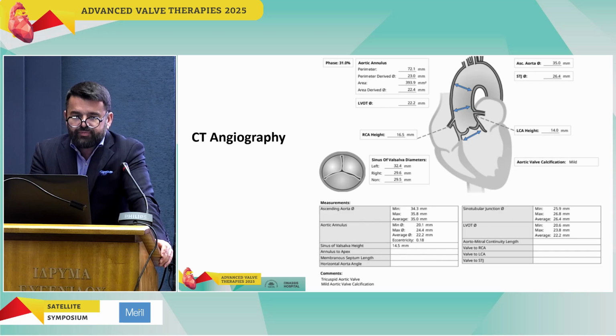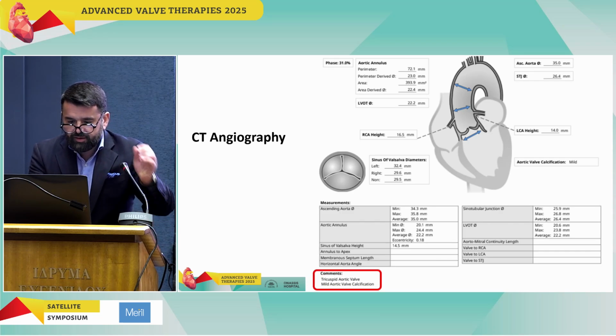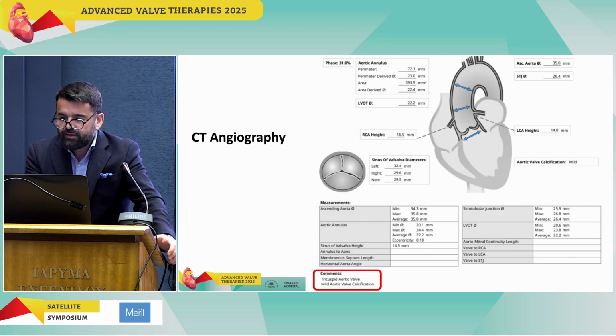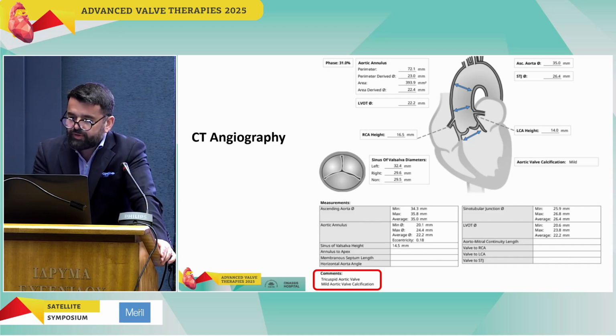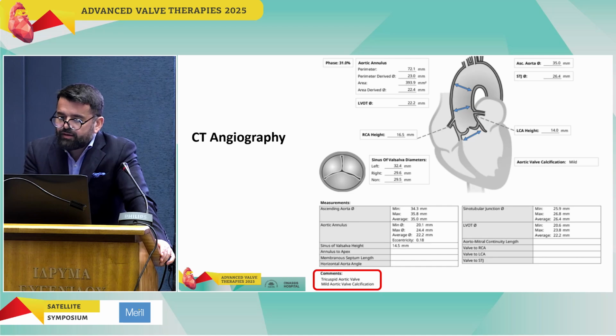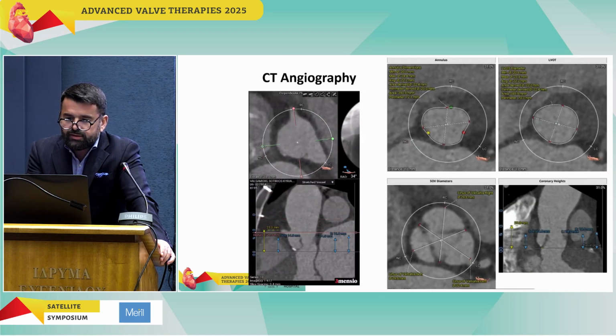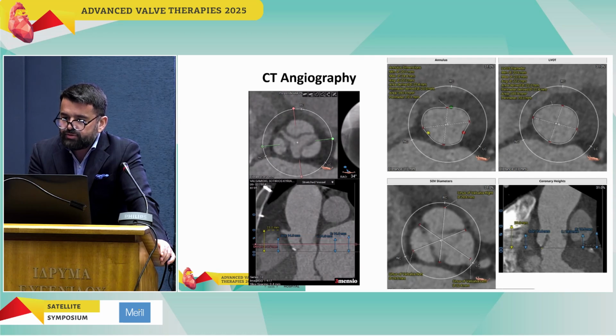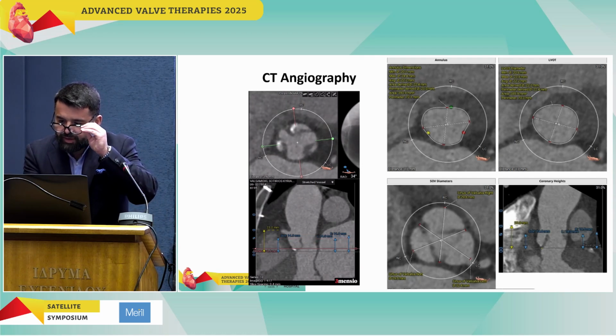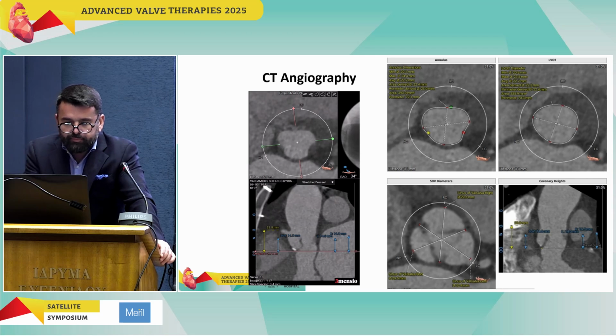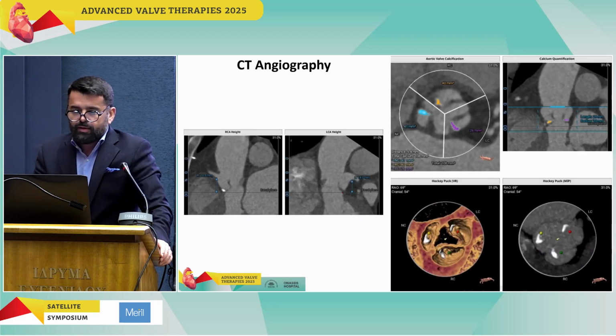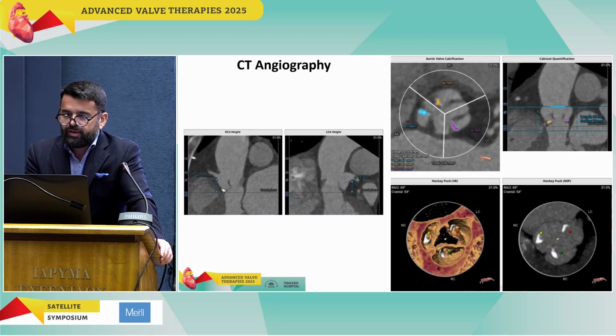We have the measurements from the CT angiography. It is a tricuspid aortic valve with mild aortic valve calcification, and we have promising coronary heights, and here you can see some more measurements from the annulus, the LVOT, and the coronary heights. And the distribution of the calcification in the aortic annulus.